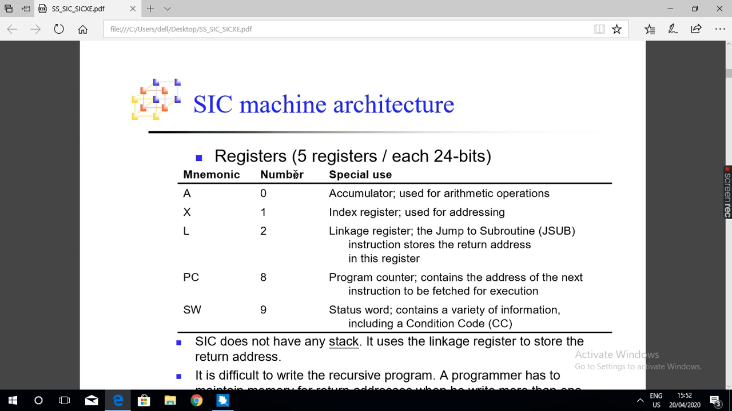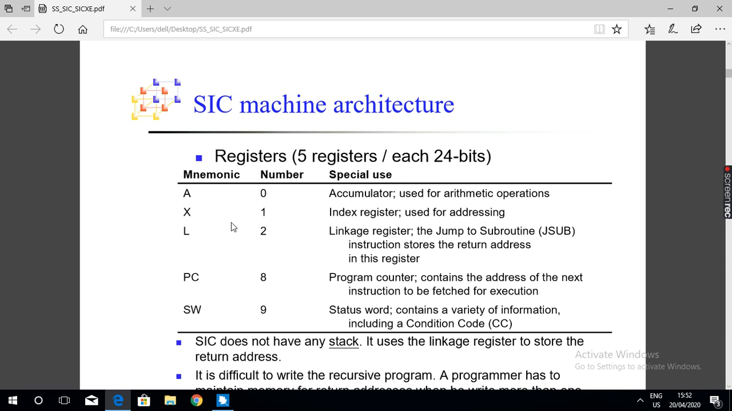SIC has how many registers? 5 registers. The size of each register is 3 bytes, that is 24 bits. Right? So, which are the registers?